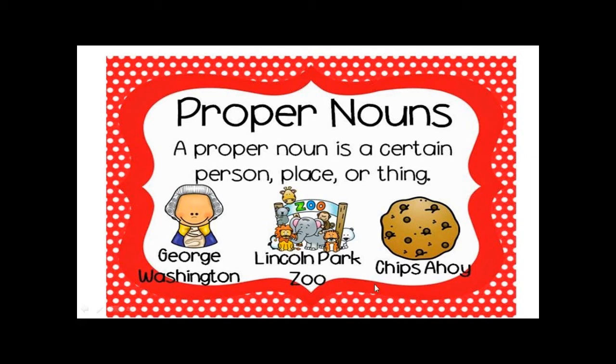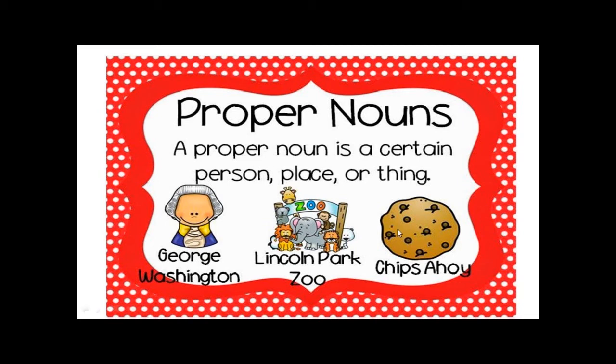This one here is Chips Ahoy. It's a kind of cookie, and its name is Chips Ahoy. If I'm just saying cookie, is it common or proper?